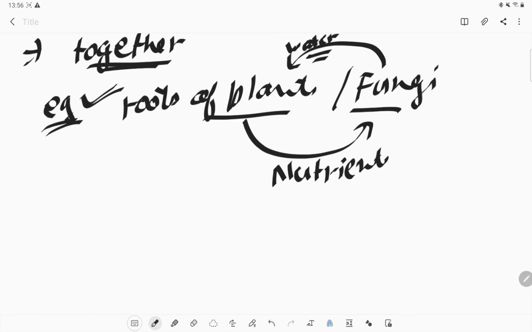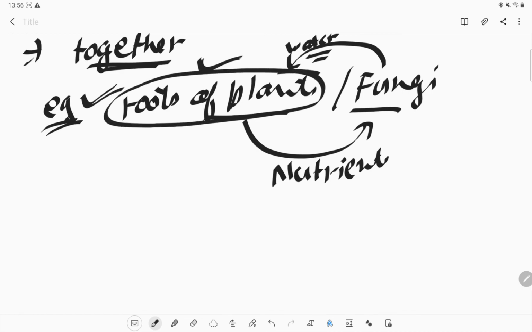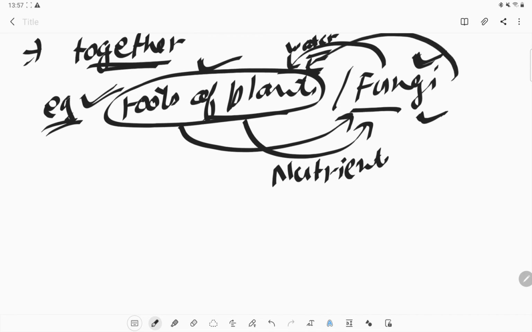So normally a plant will not remove the fungi from its root portion. They grow together. The plant is providing nutrition to the fungi, which the fungi require, and the fungi is also providing some nutrition and water to the plant to survive in that area. The other example is lichen.